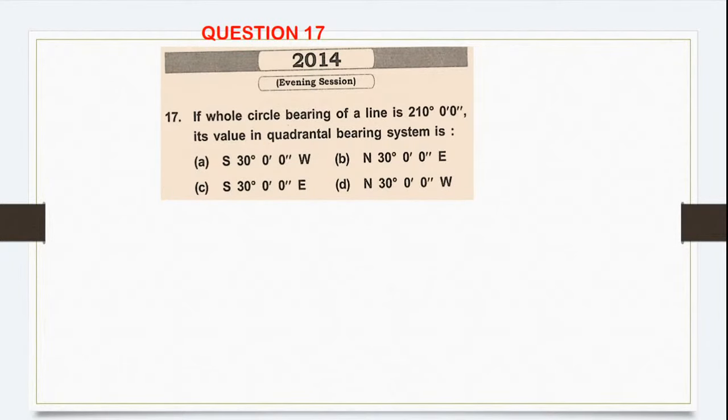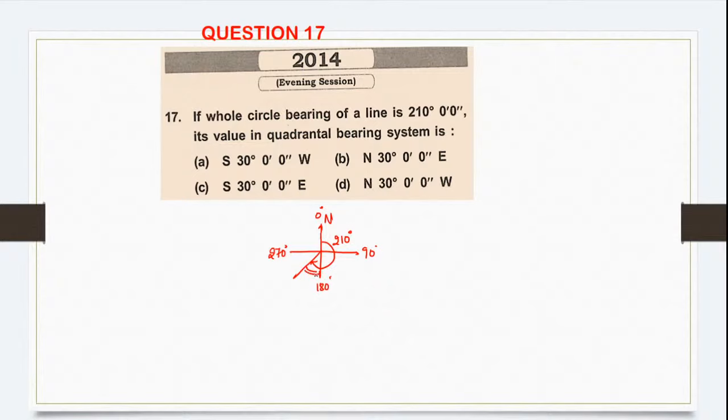Question number 17. Easy again. Whole circle bearing is given. 210. 210 means it will come here. So this is 210 degree.